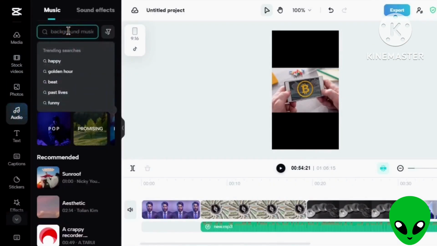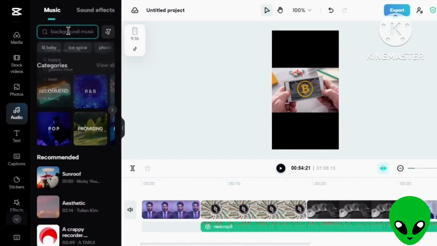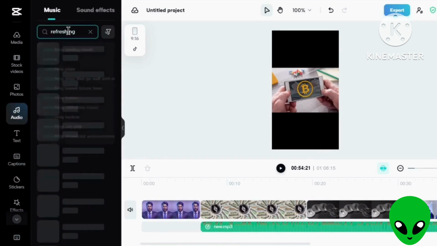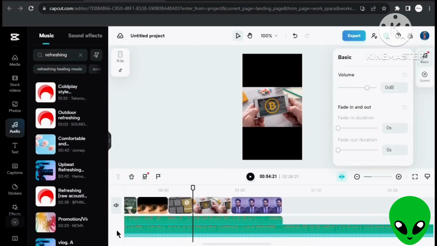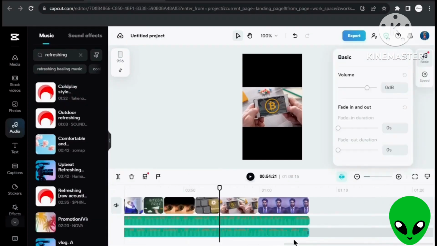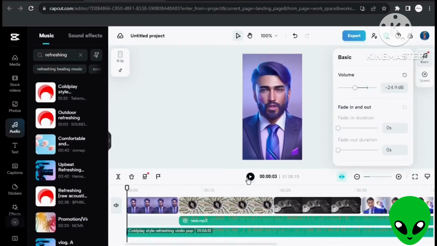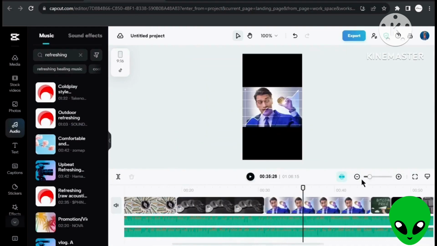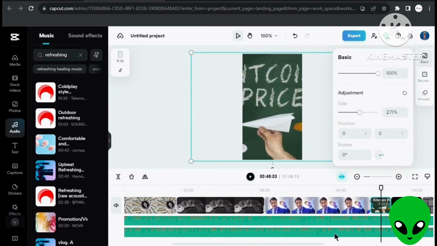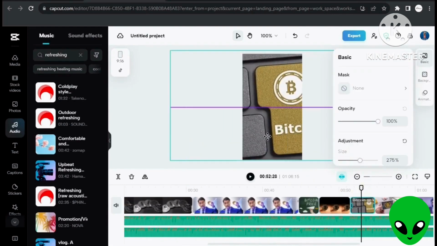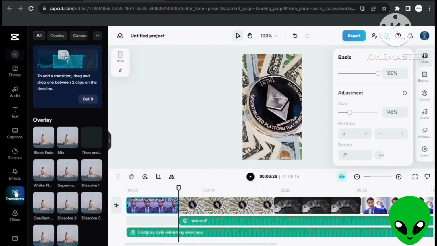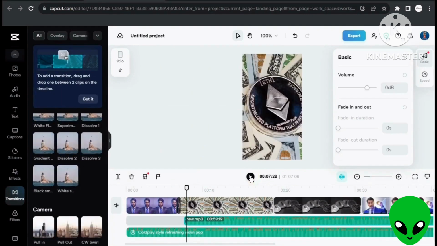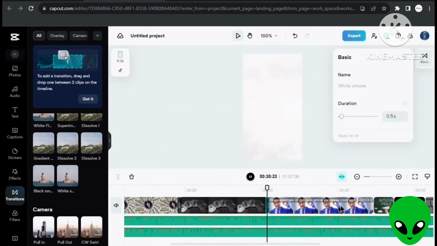I'm going to add transitions and a gentle background music touch. If you prefer, you can dedicate more time to add additional effects, emojis, and such. But for now, I'll proceed to the next step.